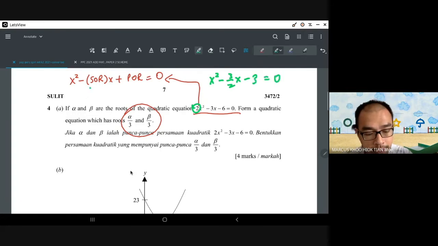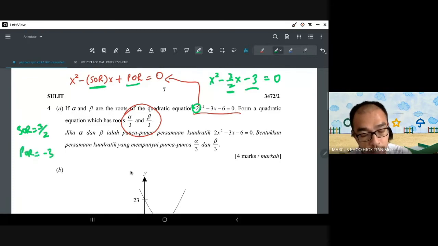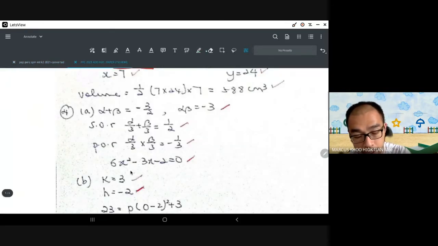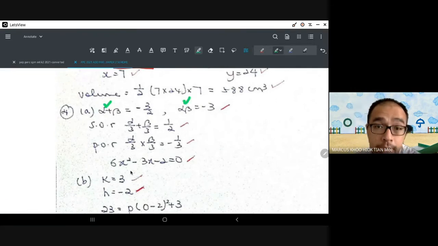So kalau kita bandingkan ini dan ini, you know that your sum of the roots is 3 over 2, and your product of the roots is negative 3, which is given over here. Okay, sum of the roots is alpha plus beta, product of the roots is alpha beta, which is equals to negative 3.